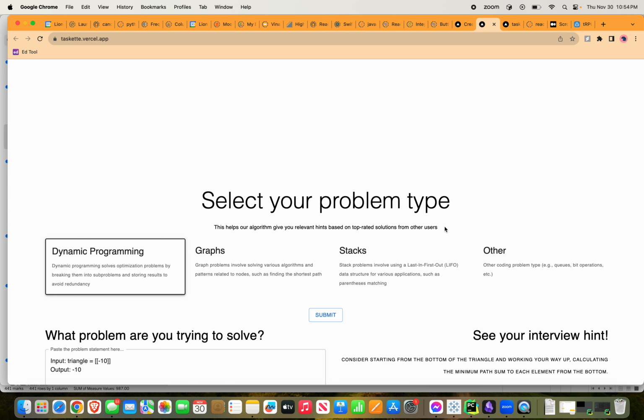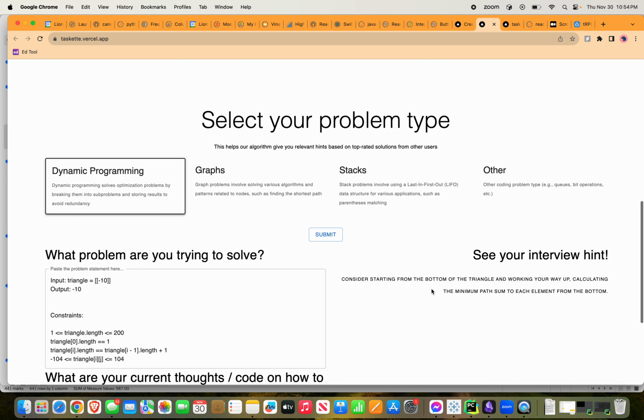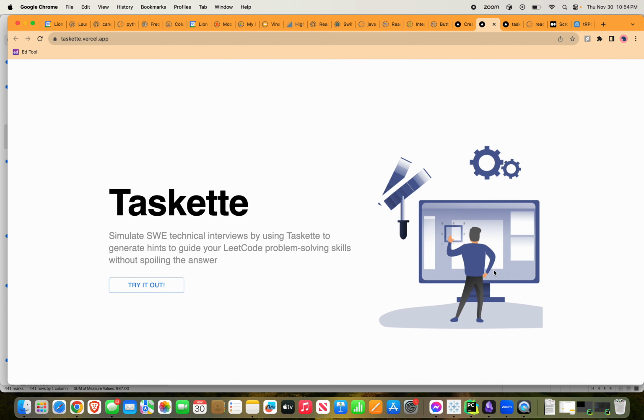There are some next steps in terms of adding additional problem types, as well as maybe creating additional chat dialogue with a mock fake interviewer hosted on Taskette. But yeah, these are the current designs, at least for Homework 11. Thank you so much for your time.